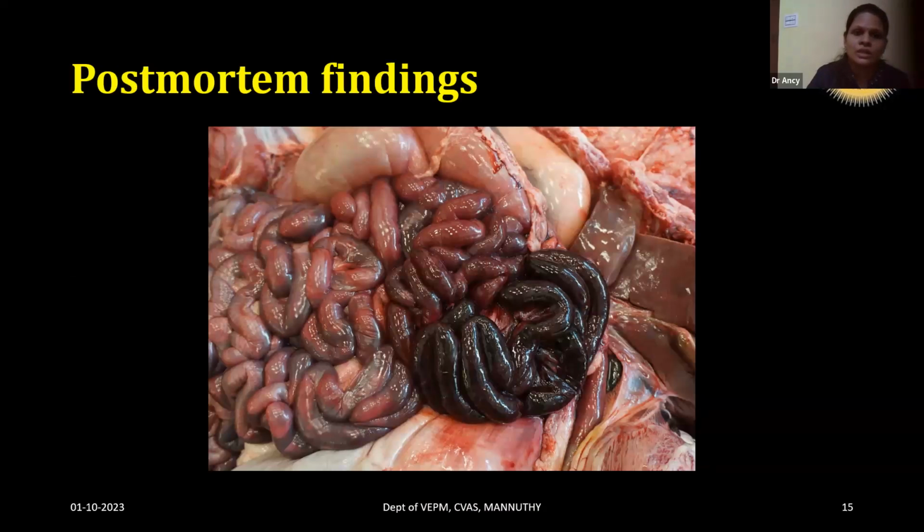So, coming to the postmortem findings of endotoxemia. In endotoxemia, the intestines are the main affected organs, so there will be hemorrhagic enteritis. You can clearly see the hemorrhagic intestines in the picture.